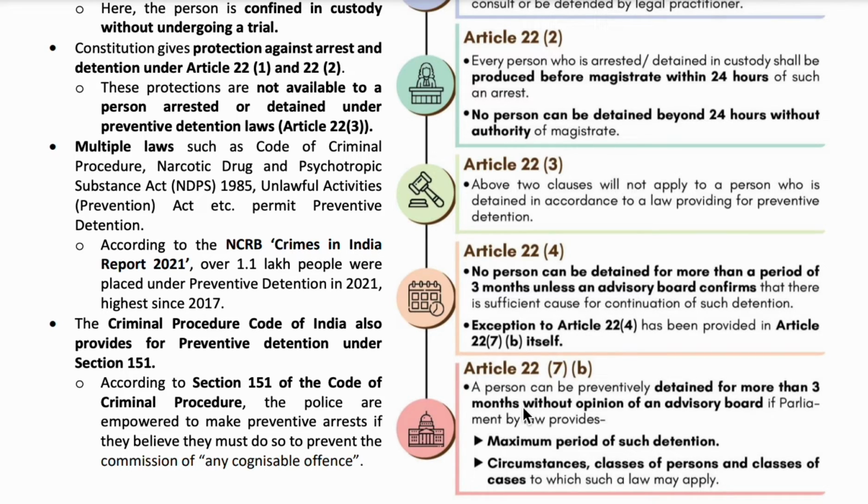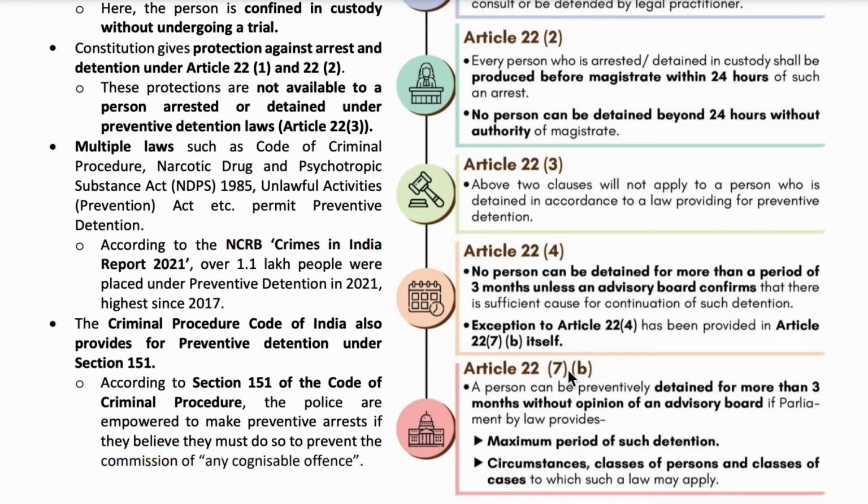So here, Article 22 clause 7 clause B says that if Parliament by law states that the person is to be kept under preventive detention, then also it can be extended for more than 3 months without the consent of the advisory board.